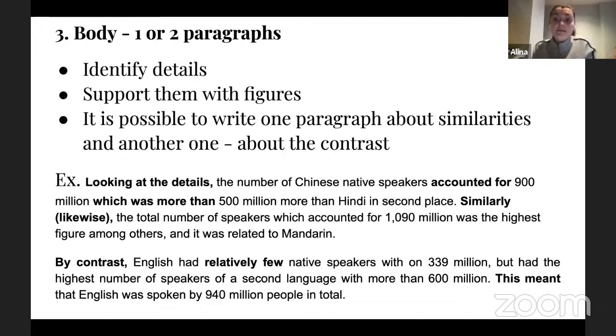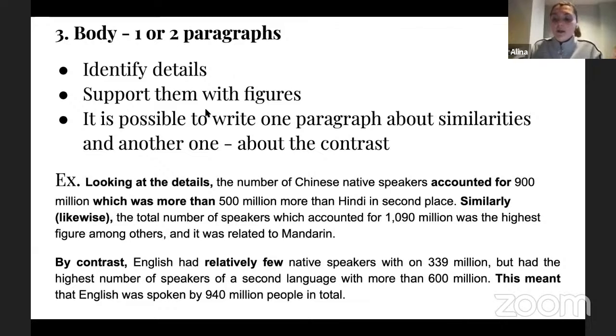I'm trying to explain that this meant that English was spoken by 940 million people in total, right? So I'm trying to kind of explain myself using different figures. That's a very interesting structure to do so. It's quite advanced and feel free to use it, right? It's a good one. That's basically it. So those are very general strategies which you might apply here, right?